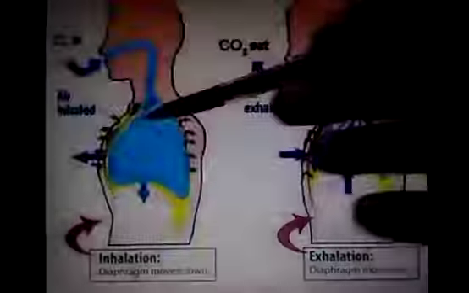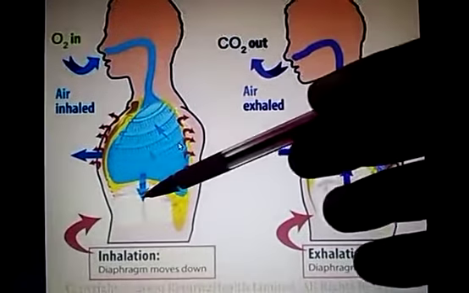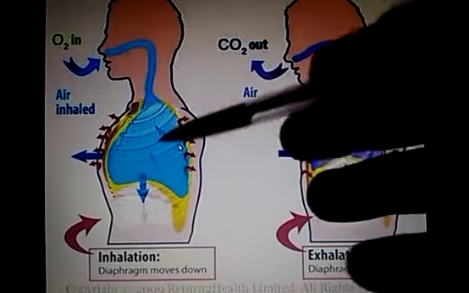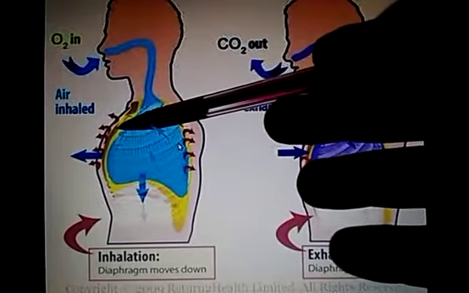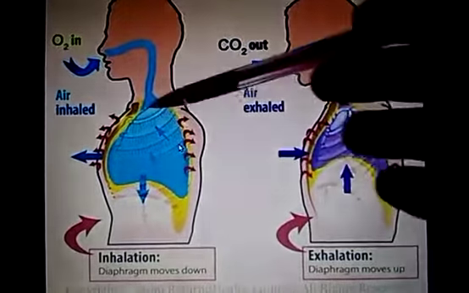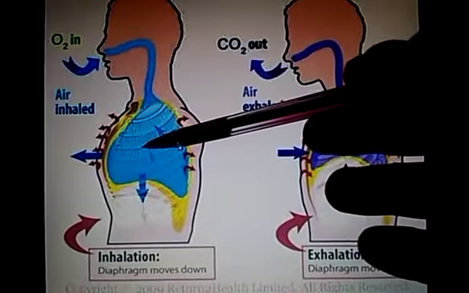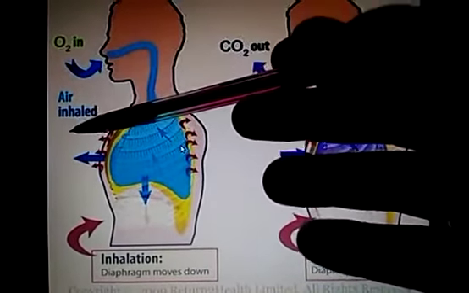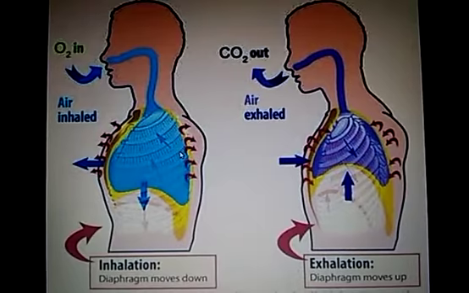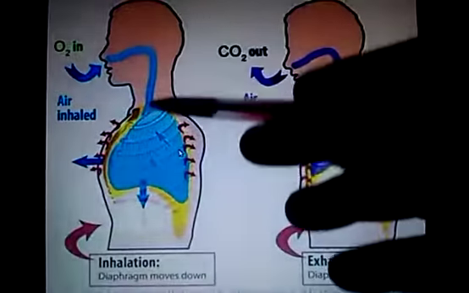Due to the action of the diaphragm and the rib cages, when volume increases, pressure decreases. Due to this, the pressure reduces to 752 mm of Hg inside the lungs, while the normal pressure of air is 756 mm of Hg, and air always flows from a region of high pressure to low pressure, so air will automatically rush inside the lungs.